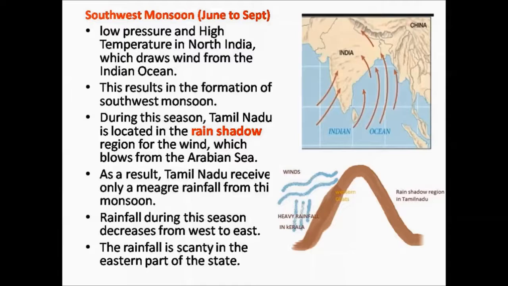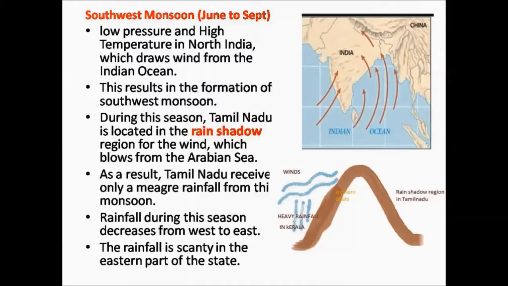Southwest monsoon. The southwest monsoon starts in the month of June. Kerala is the first state to receive rainfall from the southwest monsoon. We will see it in detail now. After the summer season, the temperature in North India is very high. The temperature is very high and the pressure is very low.